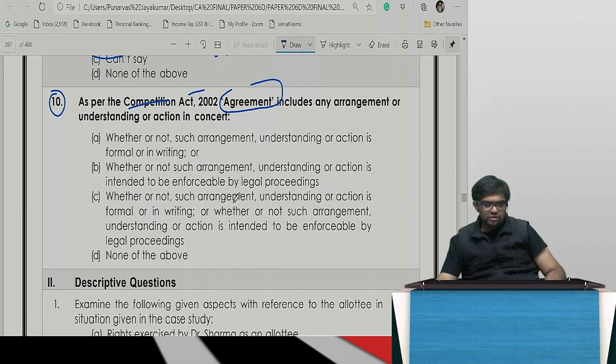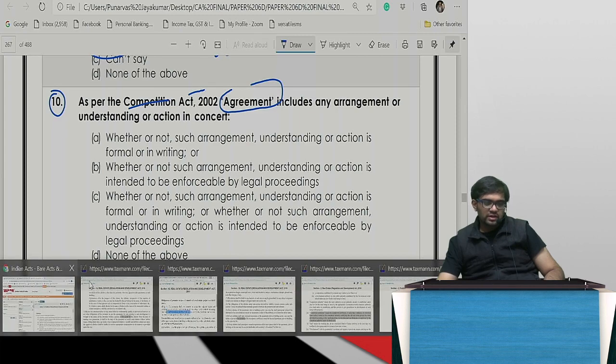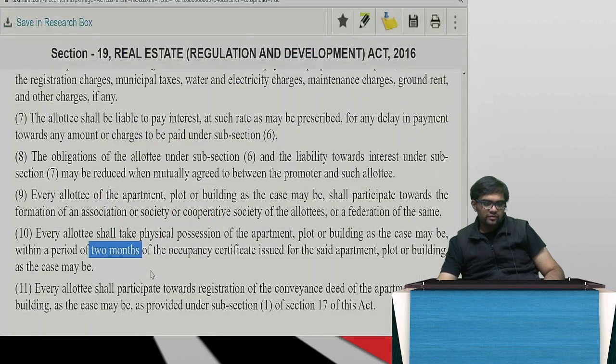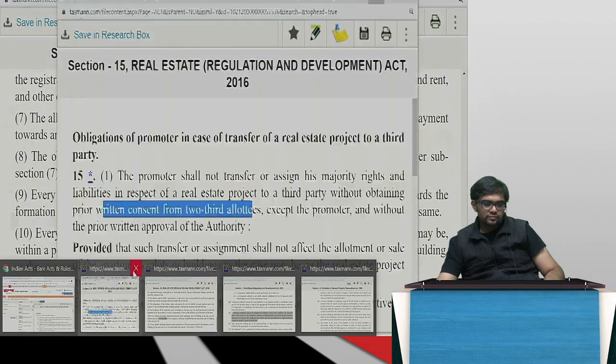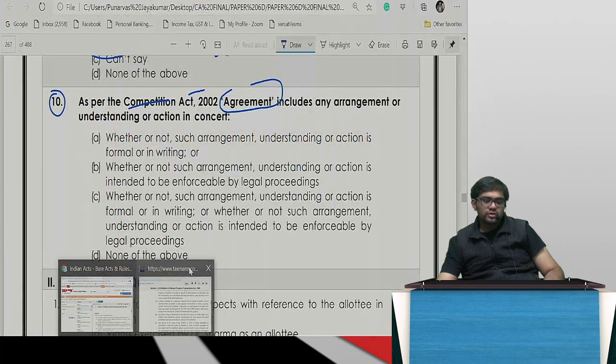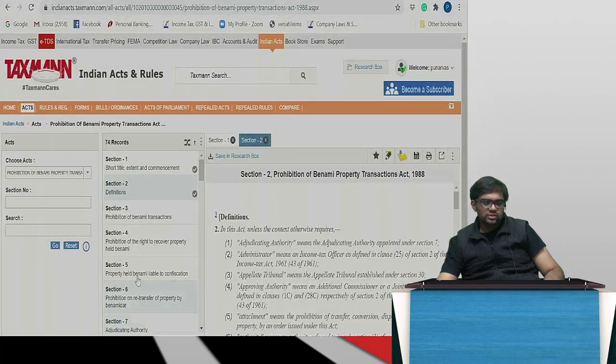Now Competition Act. Agreement includes any arrangement or understanding or action in concert. So what did we discuss? It need not be in writing. It need not be in writing for sure. Remember, but nevertheless, let me open the Bare Act for you. You can check in your module 2 Bare Act, but first you can go to the definitions.